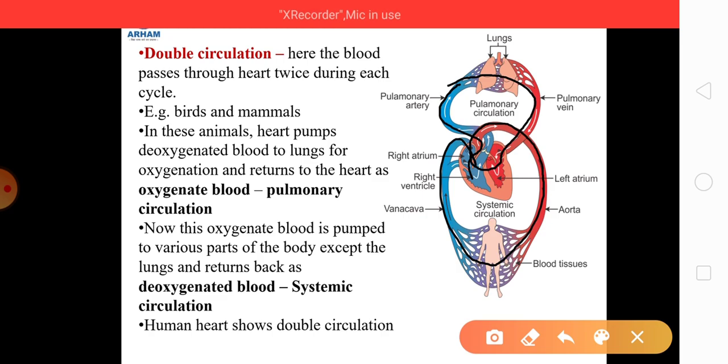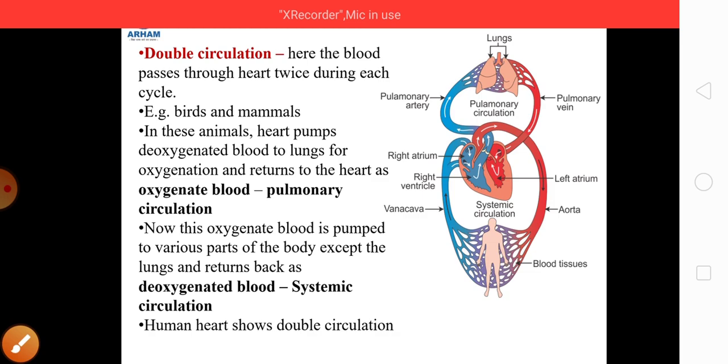The second process, where the oxygenated blood goes to the body and then comes back to the heart, is known as systemic circulation. So if you see, in one cycle, the blood passes through the heart twice. Now, we took the example of birds and mammals, so in humans, the heart shows double circulation. Now let us further study about circulation by studying the blood vessels.